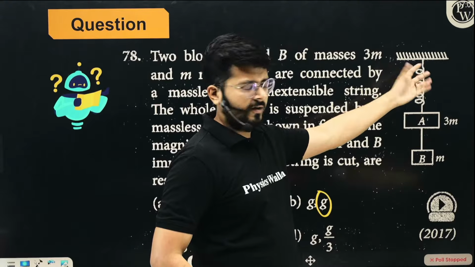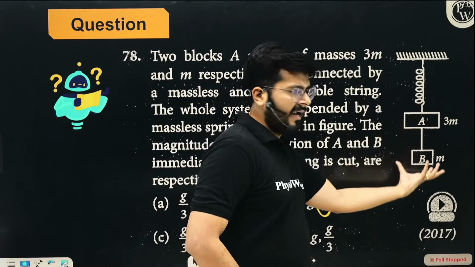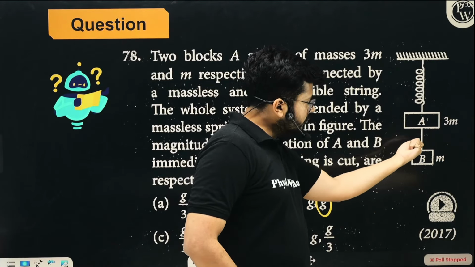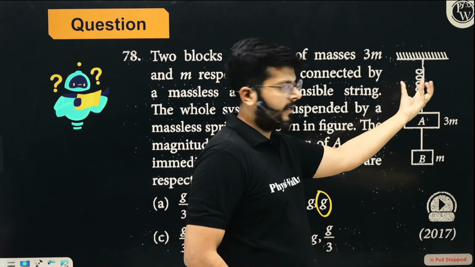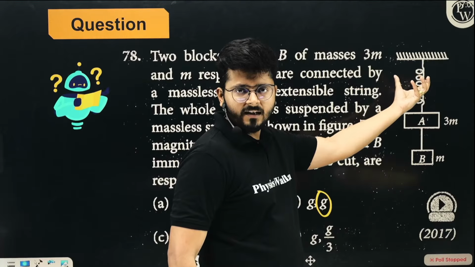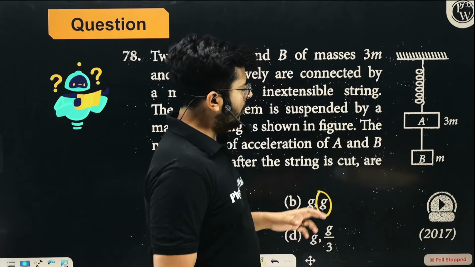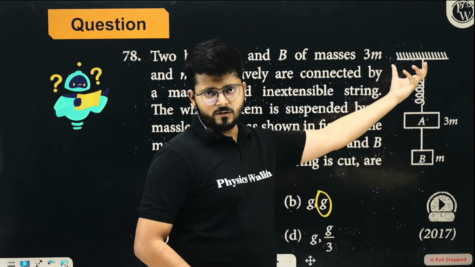It will move up. Why? Because the spring is stretched under the combined load. Now when you reduce the load, the spring will go back like this, right, with the net force. So whatever force is remaining, with the remaining force, the spring will go back. Yes, so mg is removed, so with the remaining force, the spring is trying to go back.